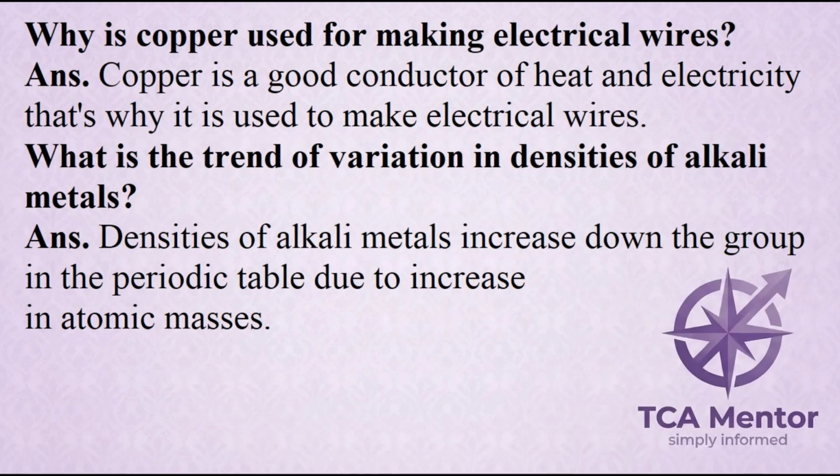Why is copper used for making electrical wires? ANS. Copper is a good conductor of heat and electricity, that's why it is used to make electrical wires. What is the trend of variation in densities of alkali metals? ANS. Densities of alkali metals increase down the group in the periodic table due to increase in atomic masses.